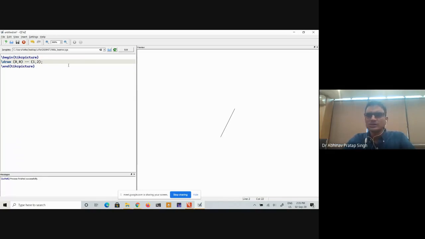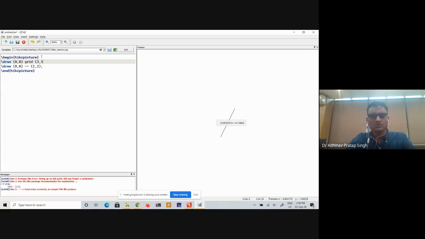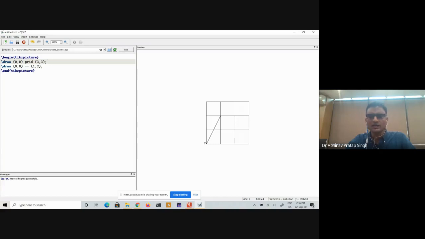All right. So as you can see, now it has drawn a line from 0, 0 to 1, 2. Now you may not realize that this is the 0, 0 and this is 1, 2. So let me draw a grid. How to draw a grid? I will say \draw from 0, 0, I want the grid, and let us say I want it to 3, 3, and I will end it with the semicolon. So what it will now do is make a grid for me, and it will show you that I have actually drawn a line from 0, 0 to 1, 2. Okay, as you can see here.